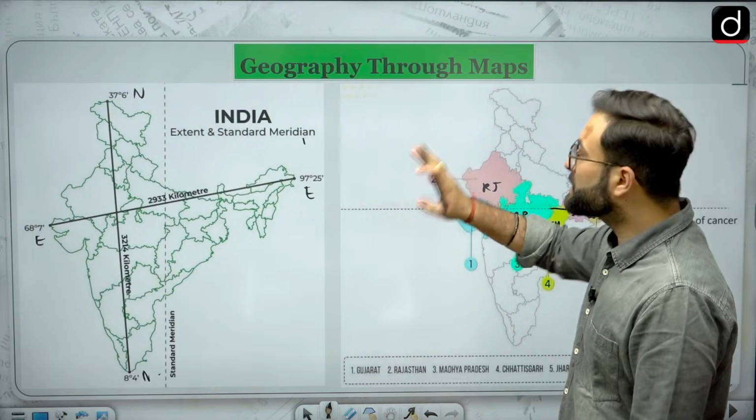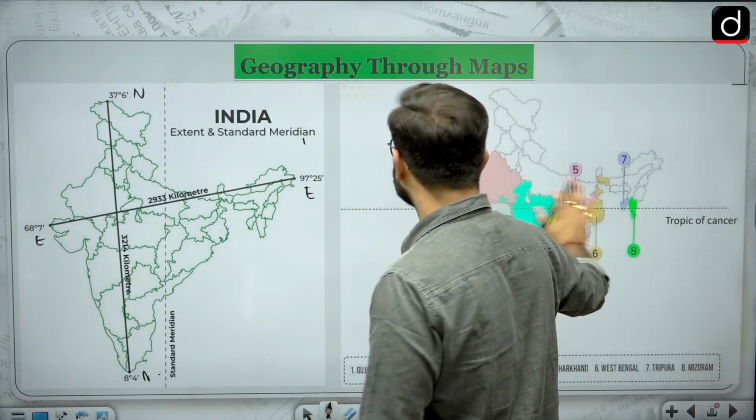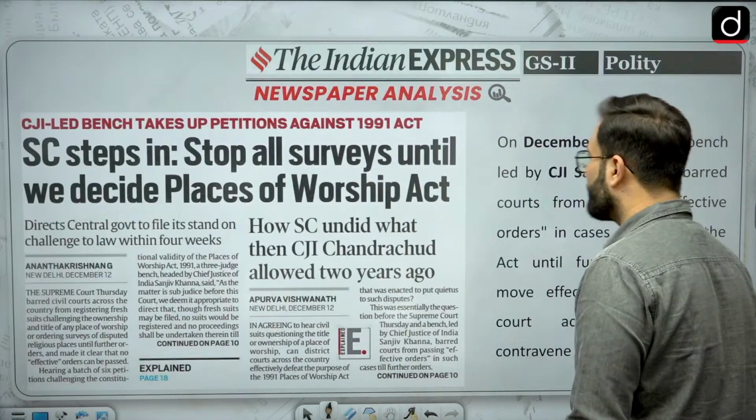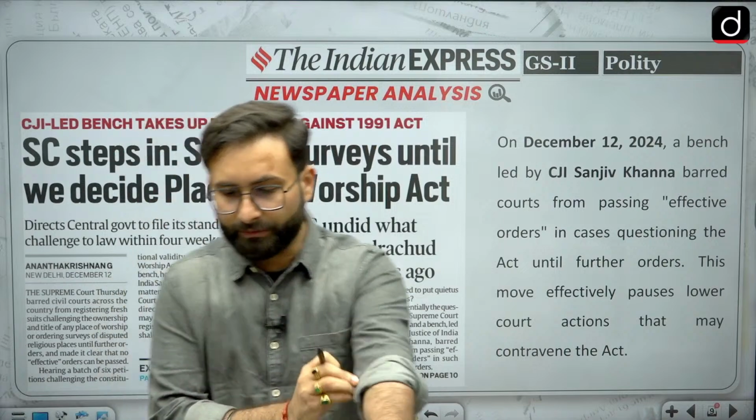Okay, so this is about today's section of geography through maps. Now we'll be moving further and starting our discussion. In the next part of the discussion with geography through maps, we'll be moving further with the other maps, and now we'll be focusing on India for a while, and then we'll be moving to the states. Okay, so now let's start with the discussion over here.